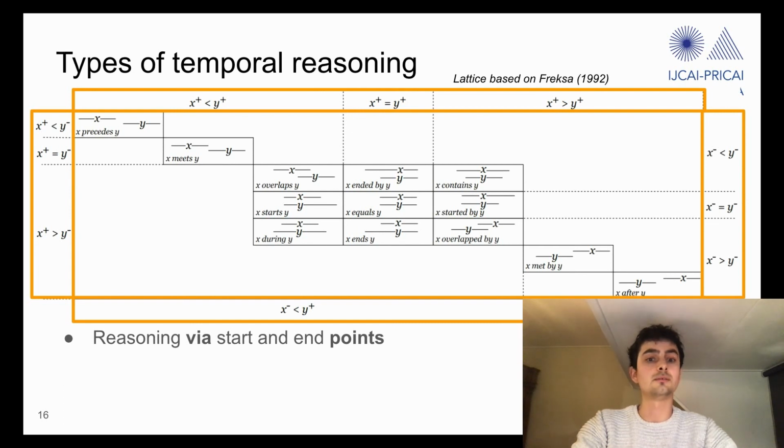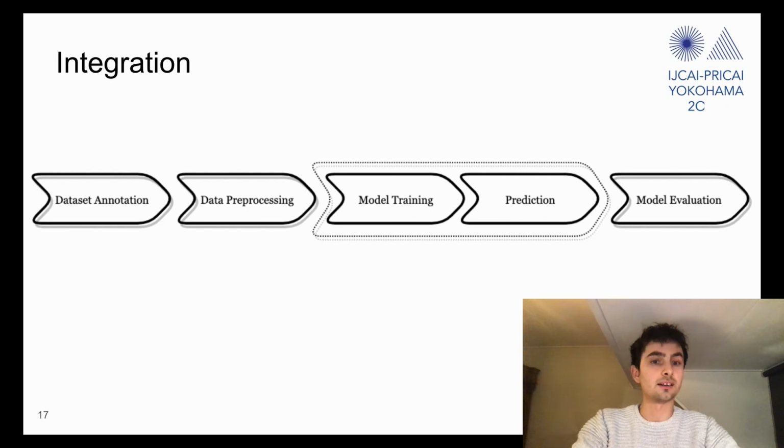So interestingly, we also found that some works reason via start and end points instead of interval relations, which does allow for reasoning with incomplete information without immediately going to NP completeness. So there are many subfragments of Allen algebra that facilitate this, and we believe this to be an important development in the field. And finally, while searching the literature, we found that temporal reasoning is really used and integrated across all phases of model construction, from data annotation to model development and evaluation.